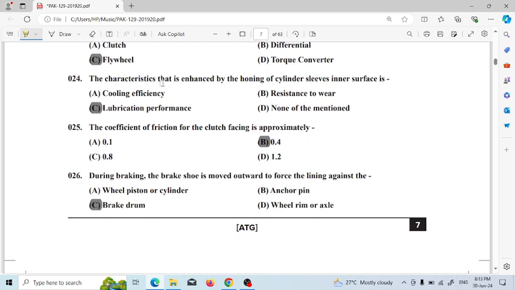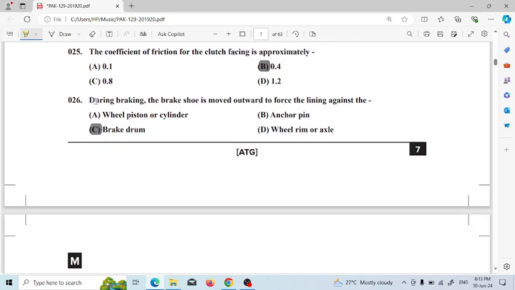Next, the characteristic that is enhanced by honing of the cylinder sleeve inner surface is lubrication performance. Next question, the coefficient of friction for clutch facing is approximately 0.4. Next, during braking, the brake shoe is moved outward to force the lining against the brake drum.